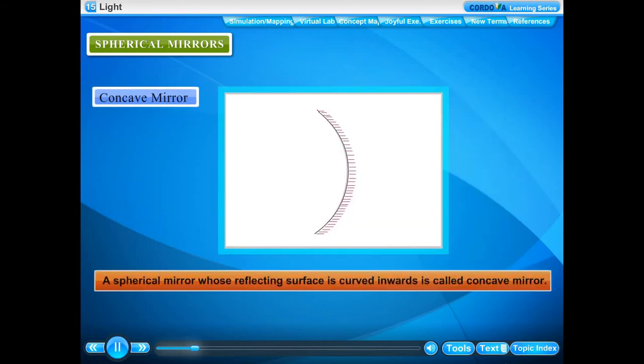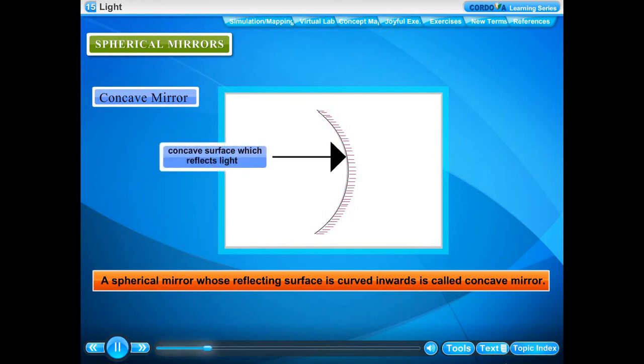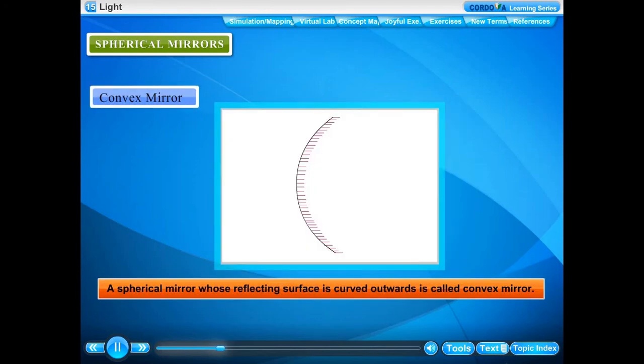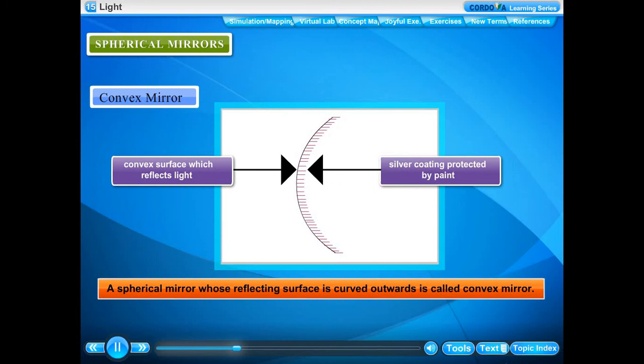Concave mirror. A spherical mirror whose reflecting surface is curved inwards is called concave mirror. Concave mirror, side view. Concave surface which reflects light. Silver coating protected by paint. Convex mirror. A spherical mirror whose reflecting surface is curved outwards is called convex mirror. Convex mirror, side view. Convex surface which reflects light. Silver coating protected by paint.